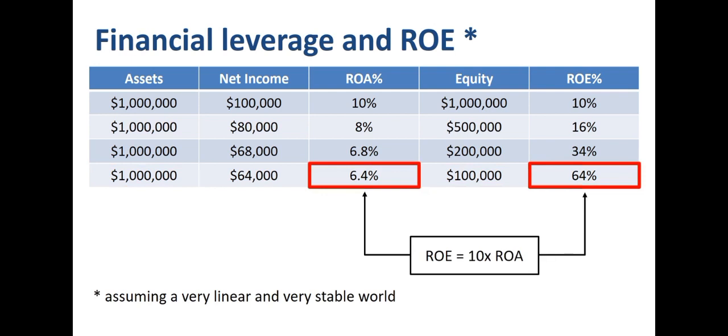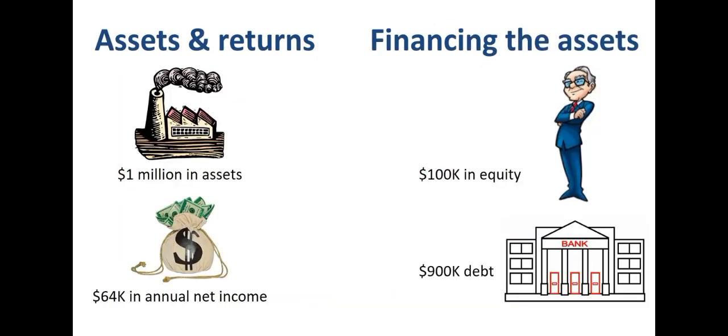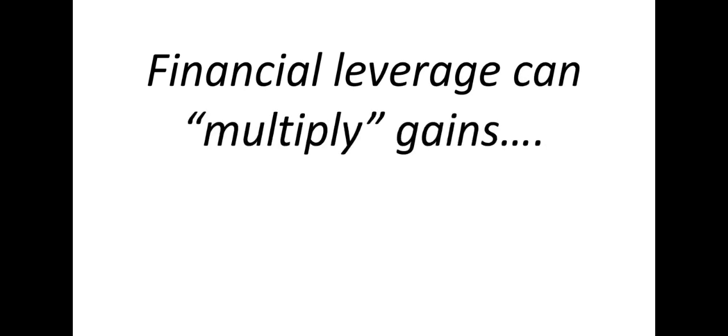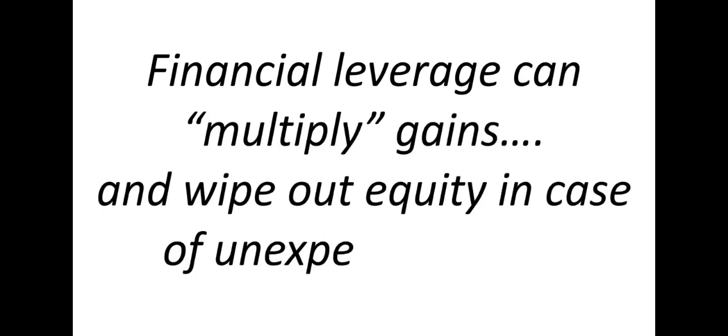Why do we mention the word "could" in one of the previous sentences? Well, real life can be far more volatile than a nice clean example on paper. What if the $64,000 net income turns into an unexpected loss of $200,000? In a high financial leverage situation, this completely wipes out the existing equity. Either the shareholder urgently contributes more equity to the company, or the bank will take possession of the assets, which were the collateral for the loan. Financial leverage can multiply gains and wipe out equity in case of unexpected losses.